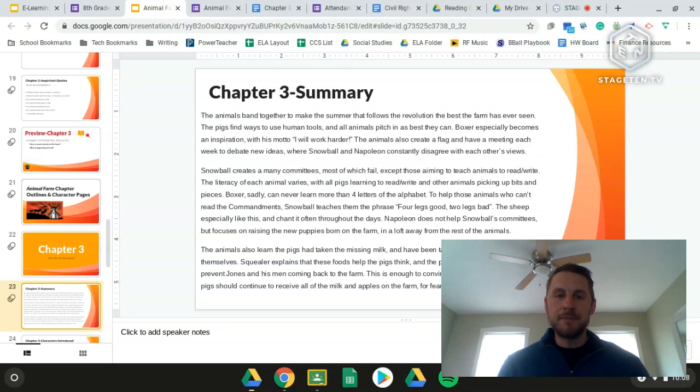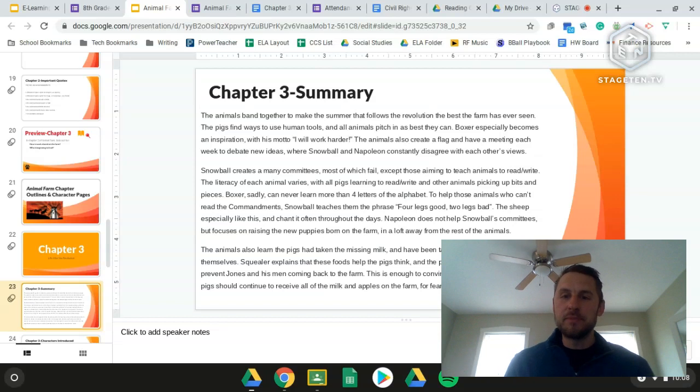Snowball creates many committees, most of which fail, except for those that are aiming to teach the other animals to read and write. The literacy of each animal varies, with all of the pigs being able to learn how to read and write, and other animals being able to pick up bits and pieces. Boxer, sadly, can never learn more than 4 letters of the alphabet. You might have remembered that Clover is able to read a little bit more. There are some of the dogs that are able to read the commandments, but then there are a number of animals that aren't able to get anything or read at all.